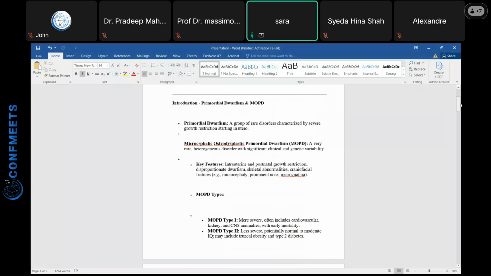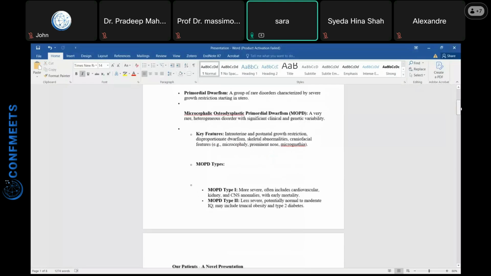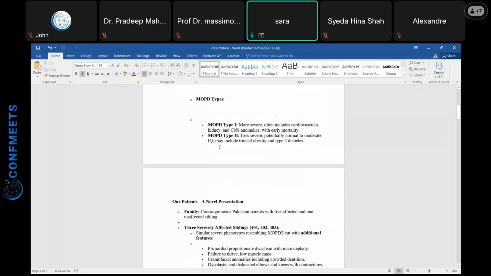We got help from OMIM, from the Geneva Foundation for Medical Research, and then we found that this is primordial dwarfism, and there are two types of primordial dwarfism: MOPD1 type and MOPD2 type. MOPD1 is the more severe type. It often includes cardiovascular, kidney, and CNS anomalies with very early mortality, while MOPD2 is the less severe type, with potentially normal to moderate IQ, and may include truncal obesity and type 2 diabetes.